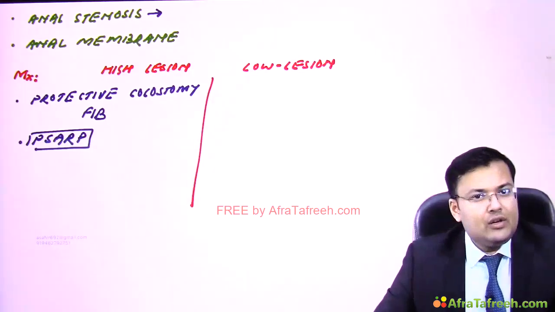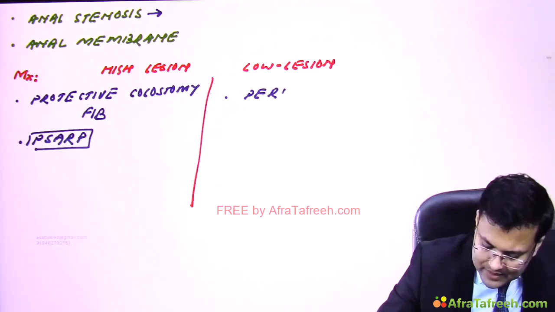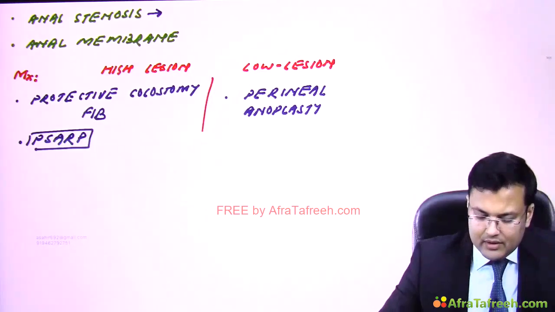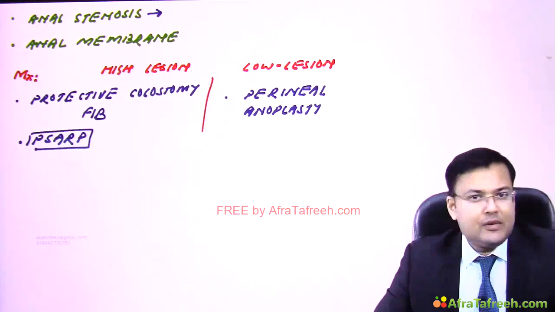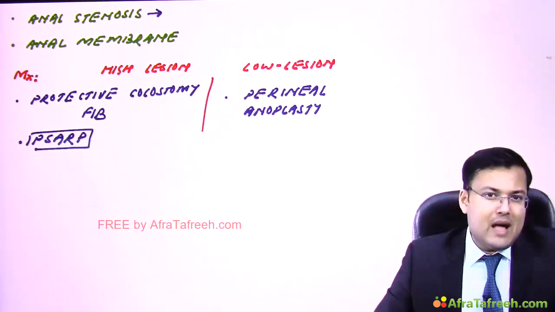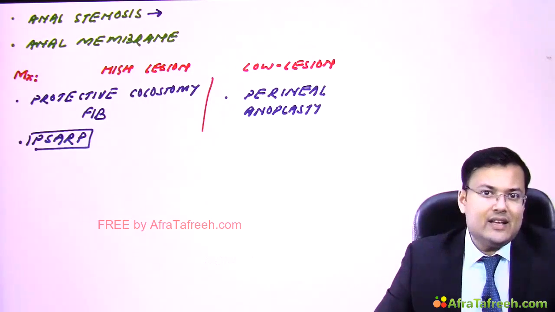What is sufficient in low lesions? Here we perform perineal anoplasty. So for low lesions, we perform perineal anoplasty. Okay, so this is the basic principle of management. So let's discuss the flow chart of management of anorectal malformations in boys and in girls.